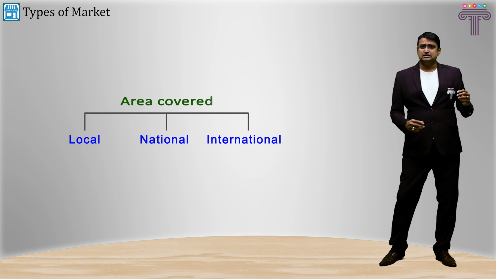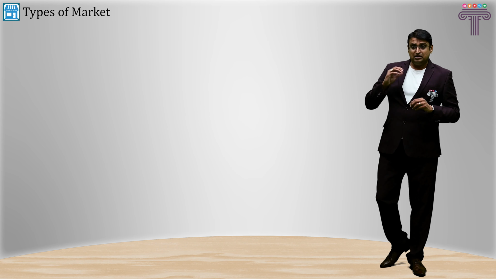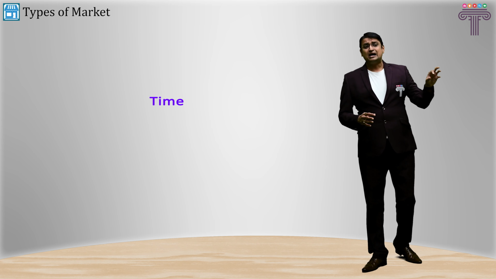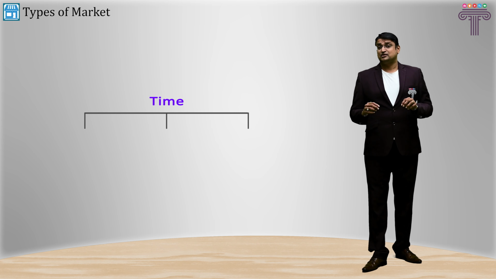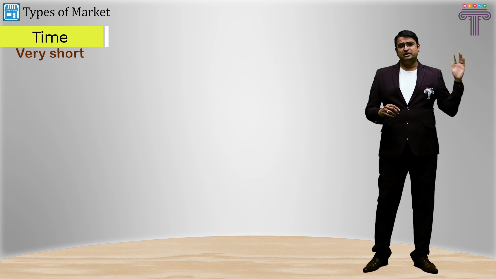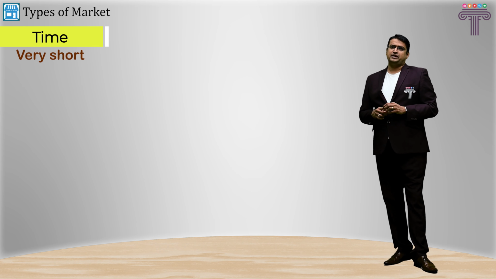Once we understand this, let's go to another logic on which the markets are categorized. The other logic is the time for which the market exists. Well, here also the markets are categorized into three types, where the first type is very short period market. In this, the market exists for a very short period of time.